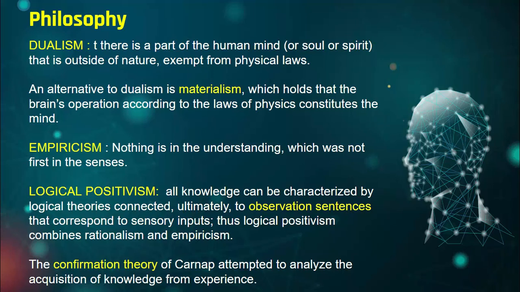Then logical positivism, which means observation sentences that correspond to sensory inputs. Based on some observations you need to put some logic behind them, and based on that you react to it. So this is logical positivism. And the confirmation theory of Carnap, which is the name of the scientist, attempted to analyze the acquisition of knowledge from experience.